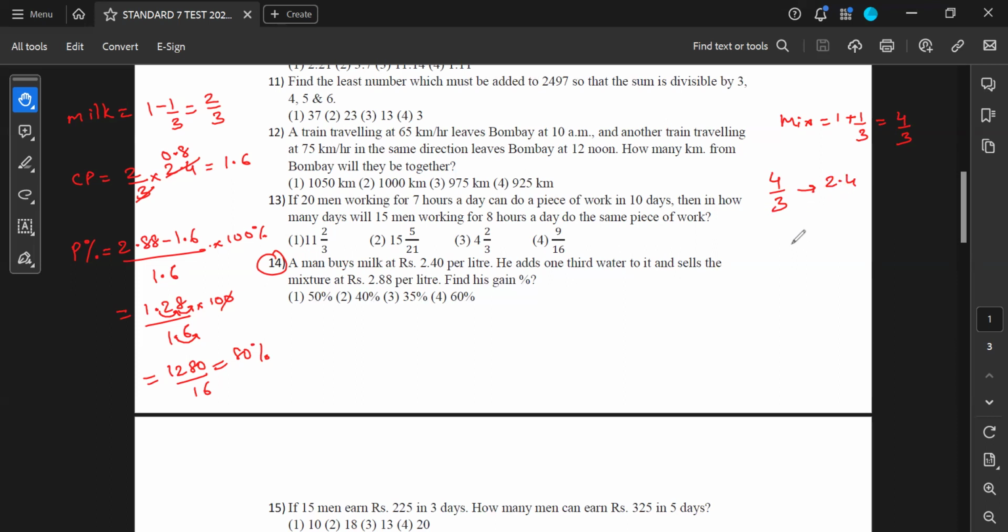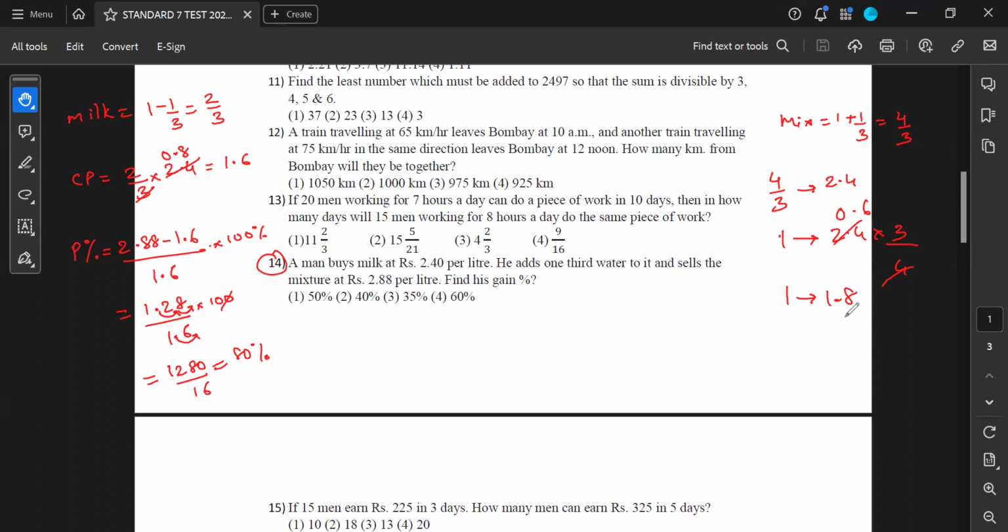Sir, actually they are telling it per liter. So 4/3 is actually more than 1 liter. Yeah, I know that. Just a minute, let me do the math. So this gives me 0.6, 0.6 into 3. For 1 liter, the cost is gonna be 1.8. Did you get something like this?